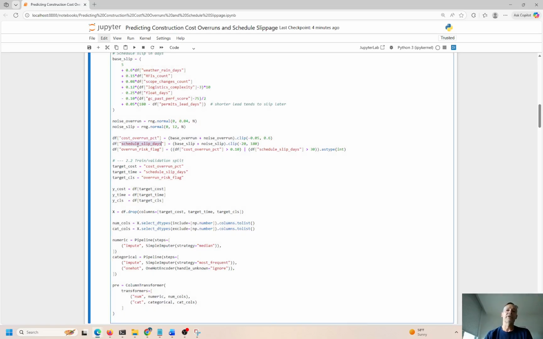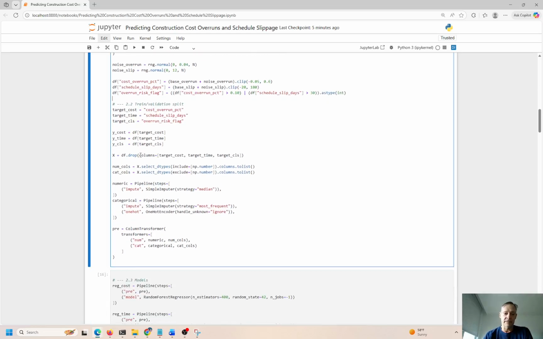Schedule slippage. Slippage is basically, okay, we plan to do whatever the construction plan calls for in 5 days. Maybe it takes 6. There's a 1-day slippage. Maybe it takes 7 and there's a 2-day slippage, right? So if we start to have more and more slippage and we're getting further and further behind, it's going to be harder and harder to catch up, right? We want to stay on schedule, on point, hopefully ahead of the curve a little bit, and deliver on time, on budget as expected, right? But if things go off course, if we deviate a little bit, then we have to self-correct, but it's going to be costly too if we get off the path here, okay?